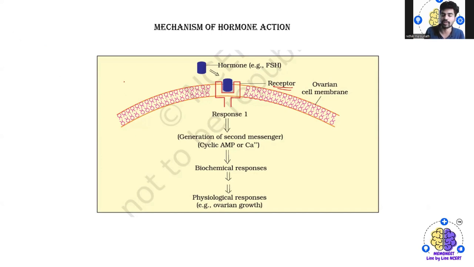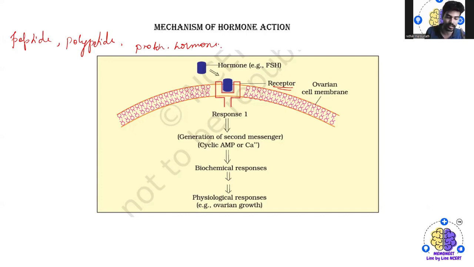So as a result, on the basis of their chemical nature, hormones have been categorized or divided into groups such as peptide, then we have polypeptide, then protein hormones such as insulin, glucagon, and pituitary hormones, hypothalamic hormones, and all.